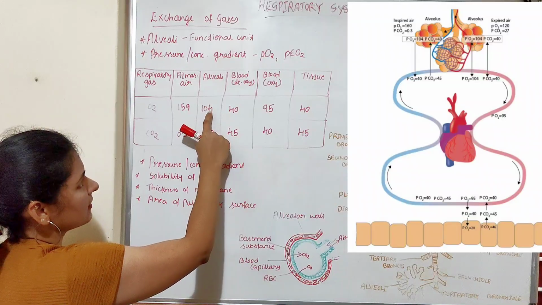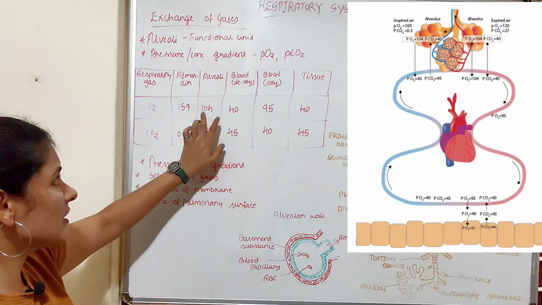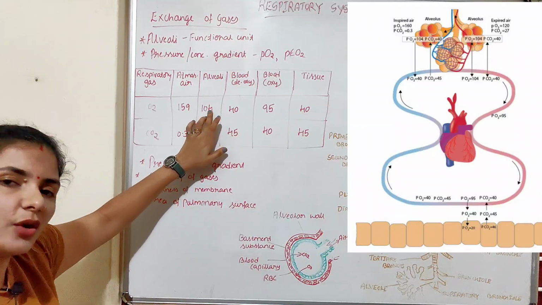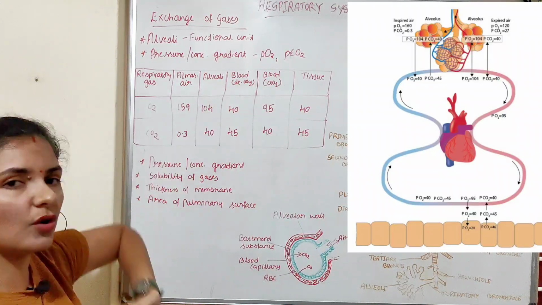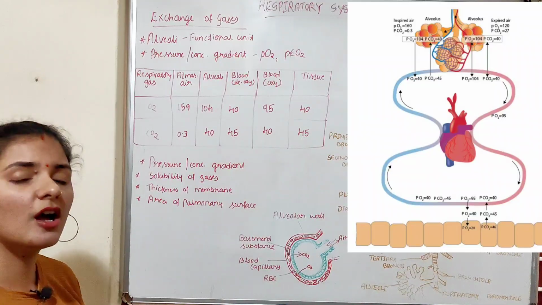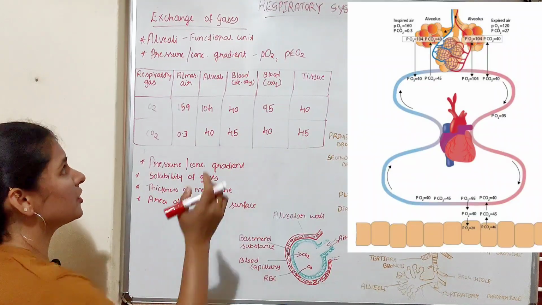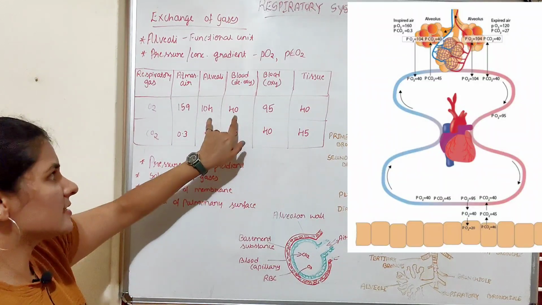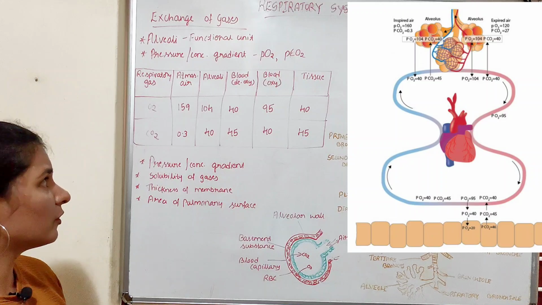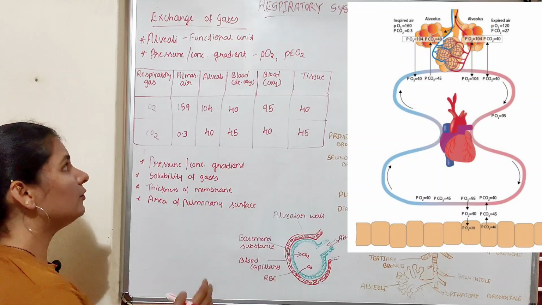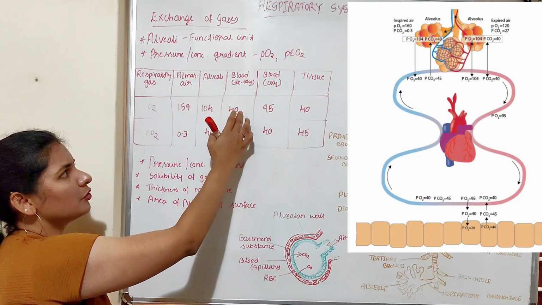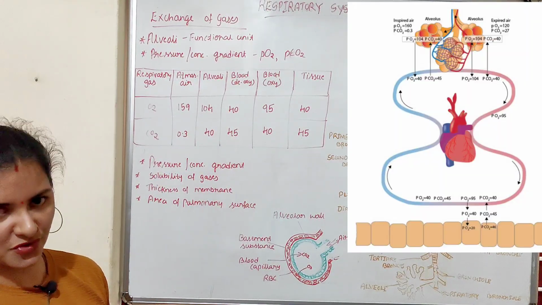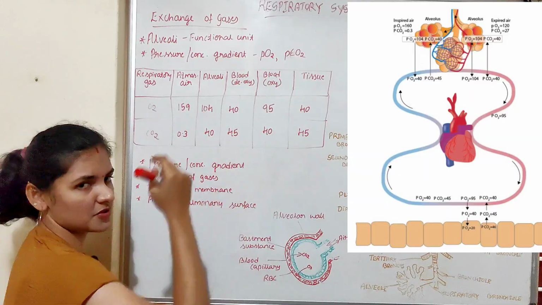Now the oxygen is present in the alveoli and the partial pressure is 104, and the alveoli is a highly vascularized structure, means it is surrounded by blood vessels which carry deoxygenated blood. Deoxygenated means without oxygen. So the partial pressure of this deoxygenated blood is very less, that is 40, and you can see the pressure difference of about 64 mmHg. Obviously the oxygen will move from high pressure to low pressure region, that is from alveoli to blood, and now the blood receives oxygen and deoxygenated blood becomes oxygenated.